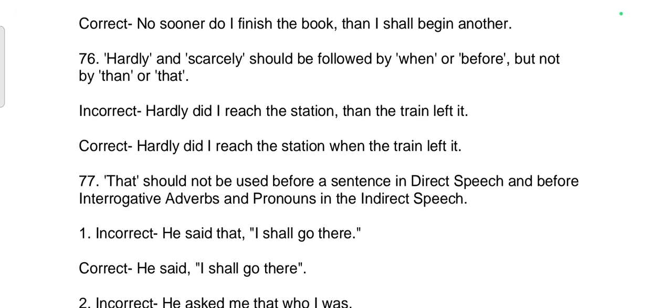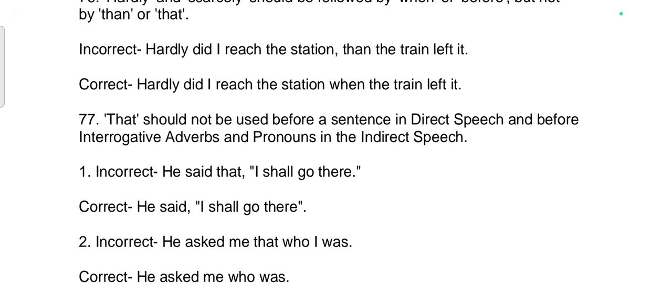76th rule. Hardly and scarcely should be followed by when or before but not by then or that. Incorrect sentence: Hardly did I reach the station, then the train left it. Correct sentence: Hardly did I reach the station when the train left it.